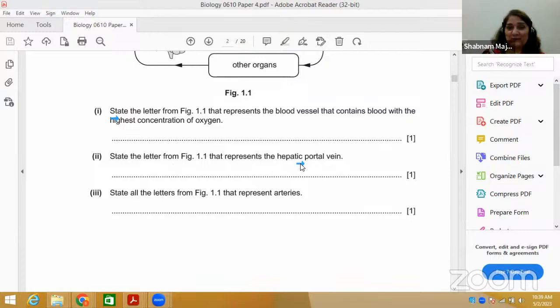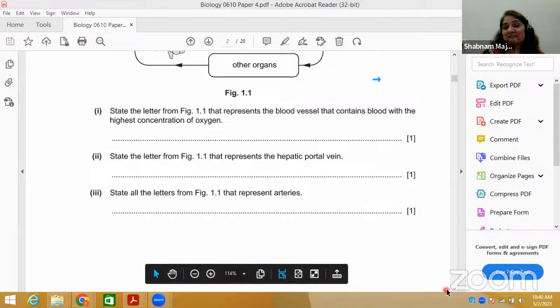Hepatic is associated with the liver. Whatever food comes from the small intestine goes through the hepatic portal vein into the liver. It takes the amino acids and glucose there, but the fate of fats is different. Fatty acids and glycerol combine and produce fat globules again, to be distributed through lymph. So their fate is different.